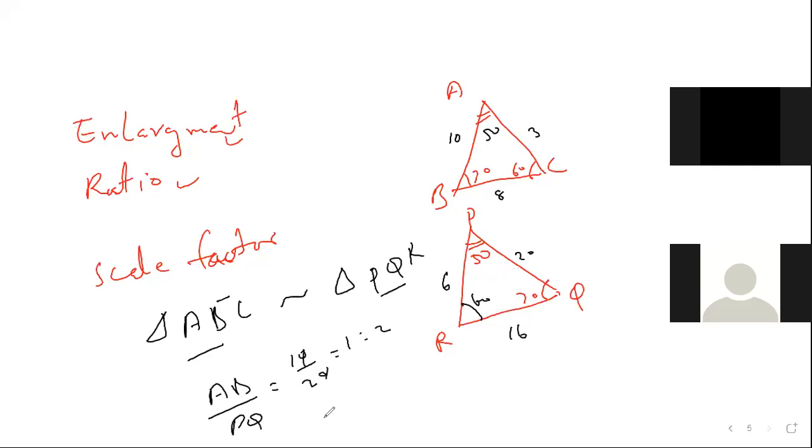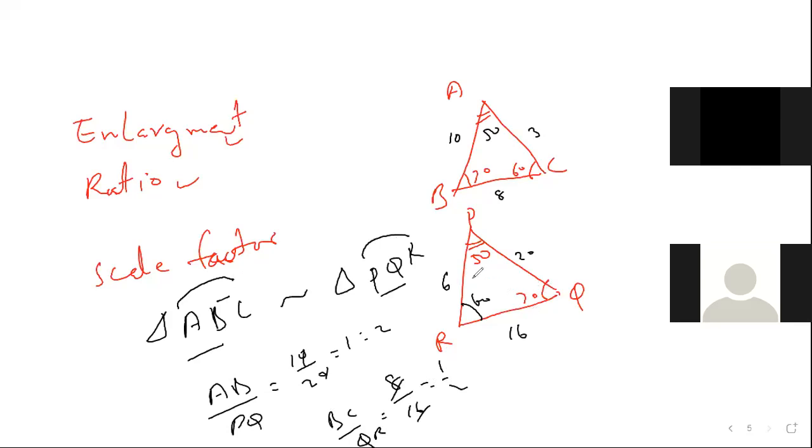Now, everything you can check like that only. BC by QR is equal to 8 by 16, that is 1/2, 1:2. Then last, AC and PR.